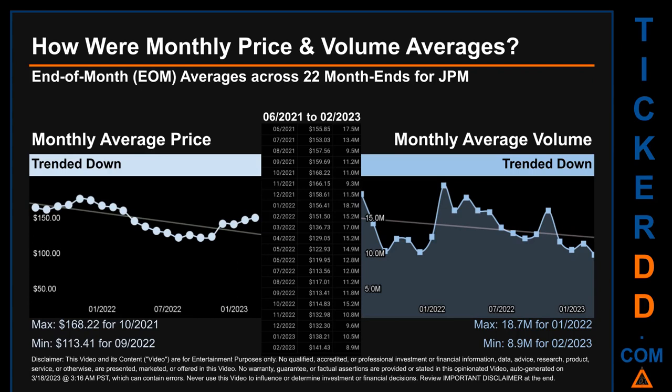The maximum end of month average price was $168.22 for 10/2021, while the minimum was $113.41 for 09/2022. Looking at volume, 01/2022 and 02/2023 respectively saw the highest and lowest monthly average volume at 18.7 million and 8.9 million.